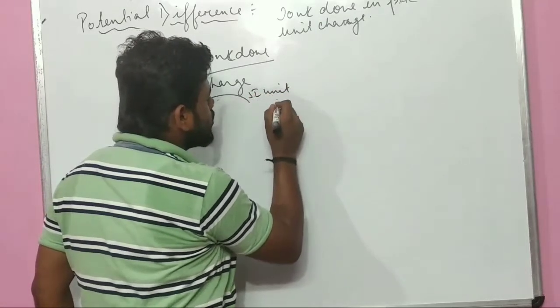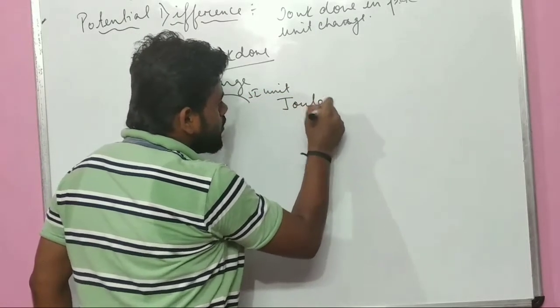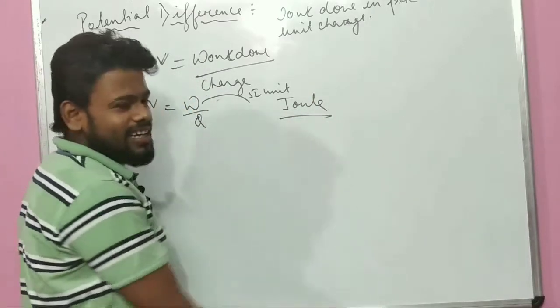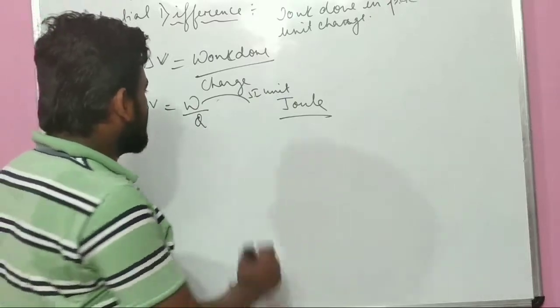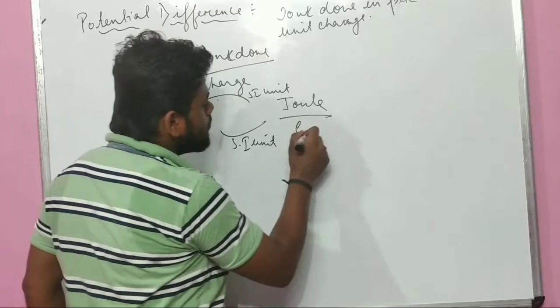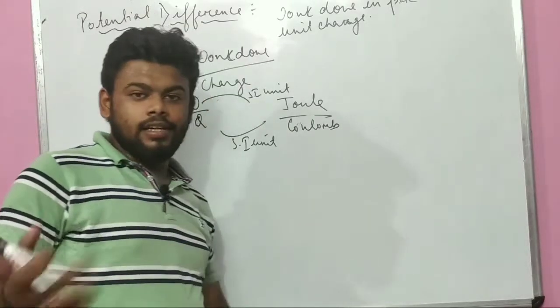SI unit of work is known as Joule. Don't say "Jully", don't say "Jully", it is Joule. And the SI unit of charge is known as Coulomb. Is it clear to you?